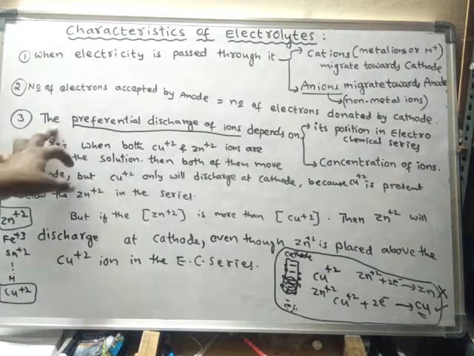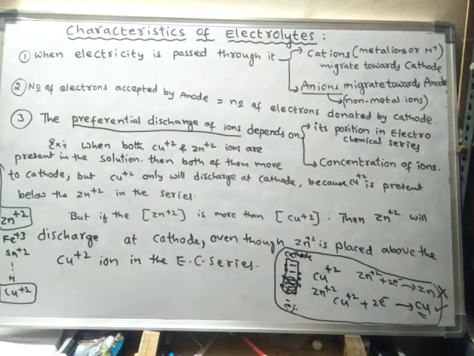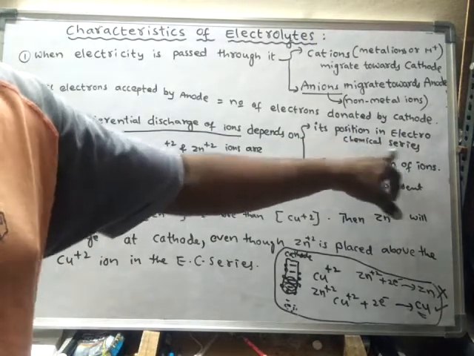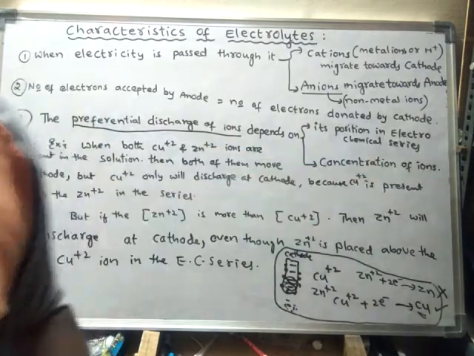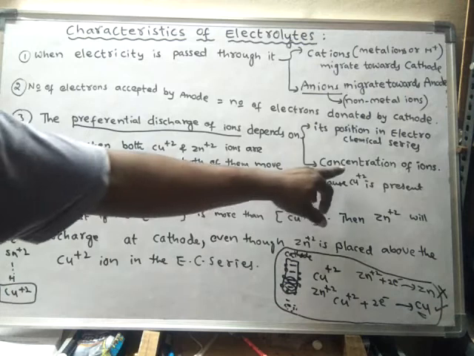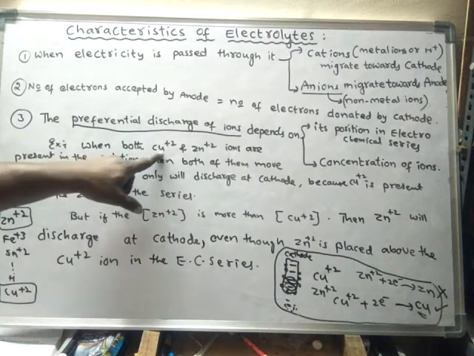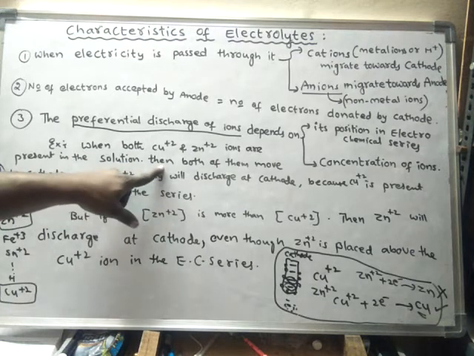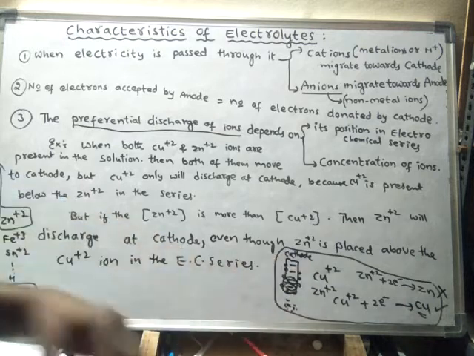So the preferential discharge of ions depends on its position in the electrochemical series. This is one thing, and the other is the concentration of ions, which we'll discuss also. Here I have given some explanation. For example, when both copper plus 2 ions and zinc plus 2 ions are present in the solution, both of them will move towards the cathode.